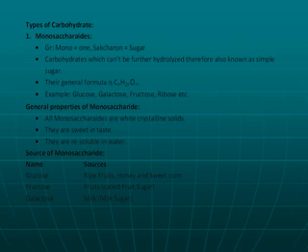Some general characteristics of monosaccharides: all monosaccharides are white crystalline solids, they are sweet in taste, and they are soluble in water. Sources and names of some monosaccharides, as shown in this figure: glucose, whose source is ripe fruits, honey, and sweet corn. Fructose is known as fruit sugar, and its source is fruits. Galactose is also known as milk sugar, and its source is milk. Galactose is not found in a free state; it is always found in a combined state like lactose, etc.